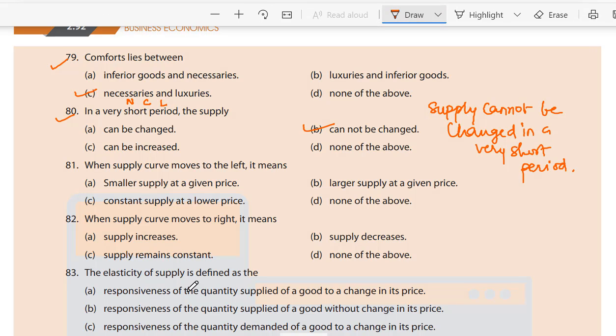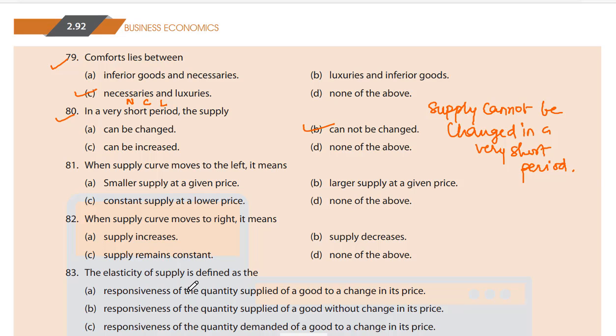Okay, let us continue. 81. When the supply curve moves to the left, it means: A. smaller supply at a given price, B. larger supply at a given price, C. constant supply at a lower price, D. none of the above.